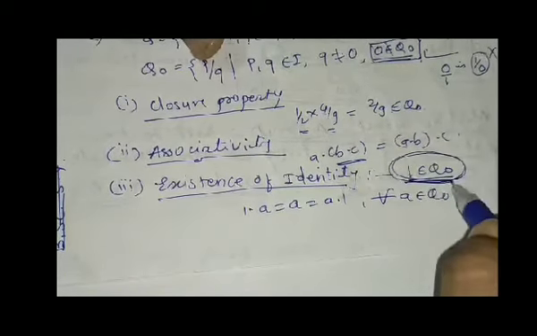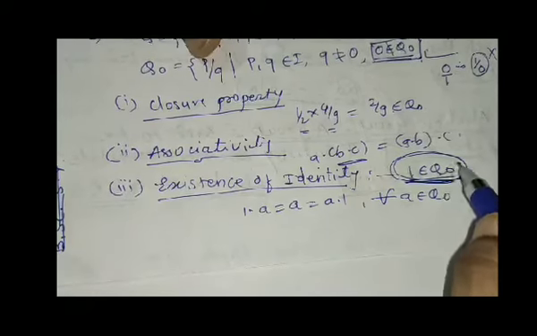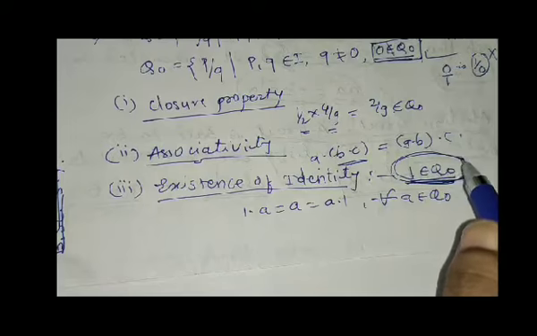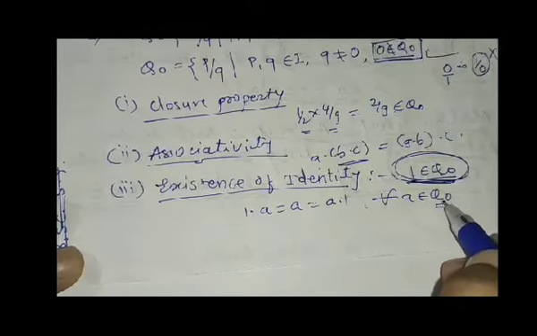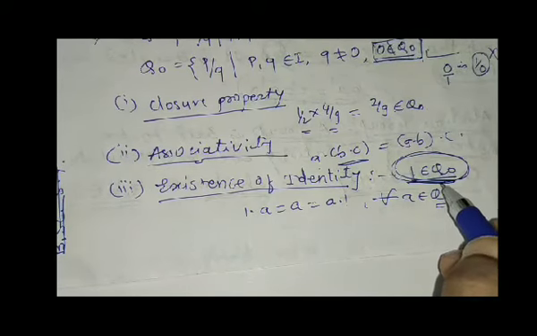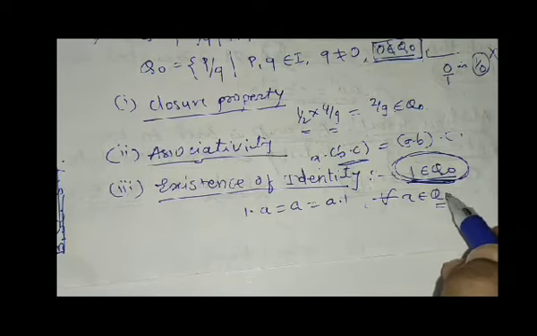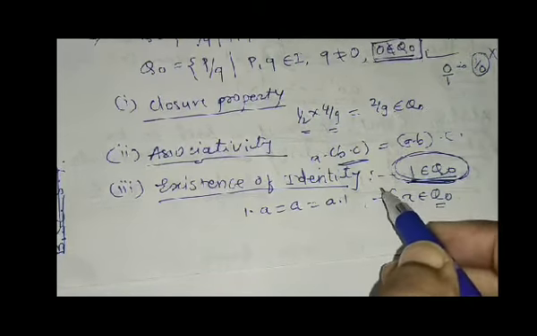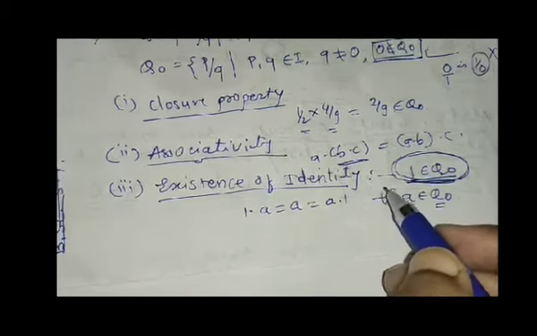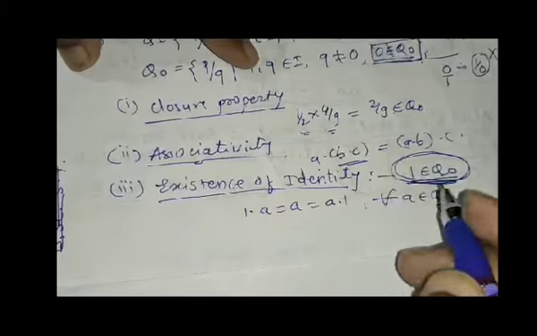Means 1 is the non-zero rational number which plays the role of identity element in Q naught, because multiplying any element by 1 gives that element. So the third property is also satisfied.